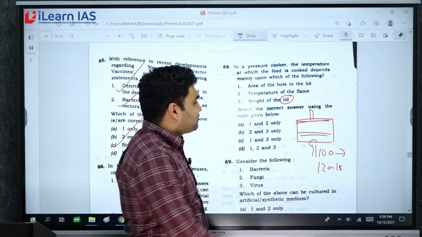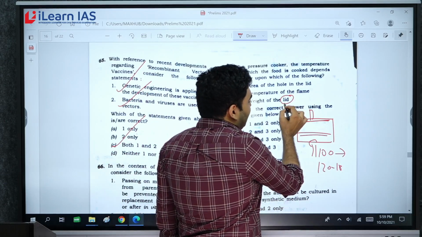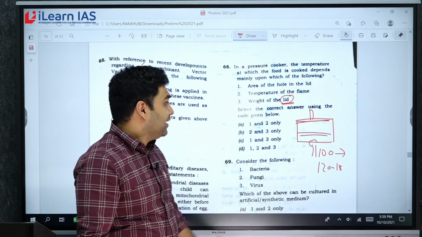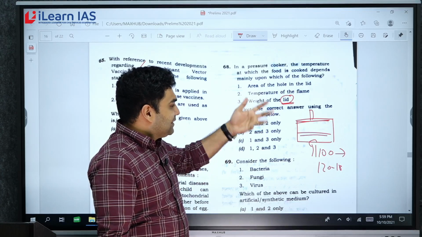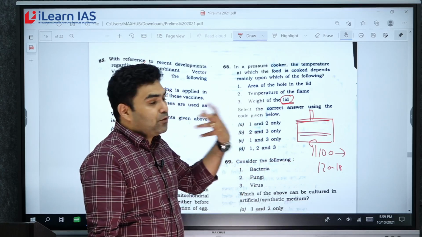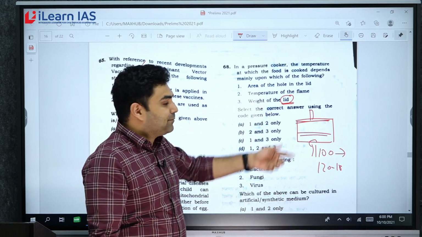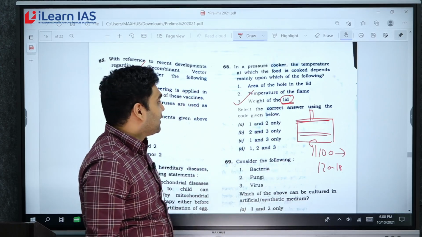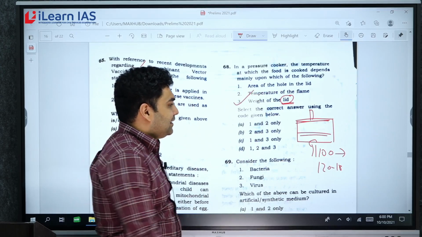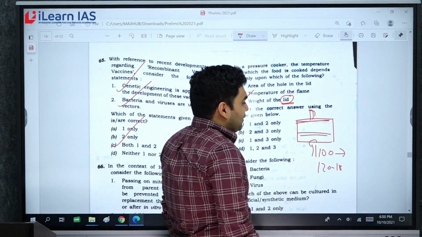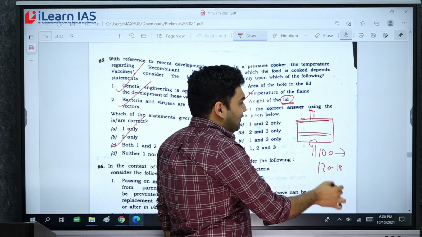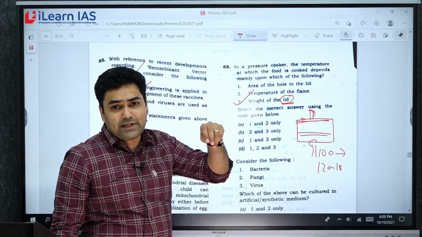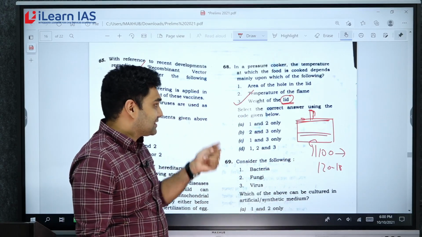Okay, so I think probably here UPSC, in the case of lid, they might be referring to the weight that we are putting. Okay, so in that particular case, if the weight of the lid is higher, it would be able to resist more pressure. Okay, so a higher temperature can be induced in this. In that particular aspect, this particular statement is correct, weight of the lid. Then area of the hole in the lid, again, that is a bit confusing. We don't know whether UPSC is referring to the safety valve or UPSC is referring to the tube that is there to disperse the steam. So there is confusion in that.